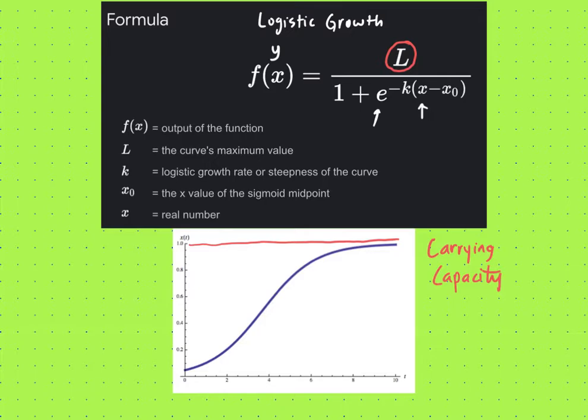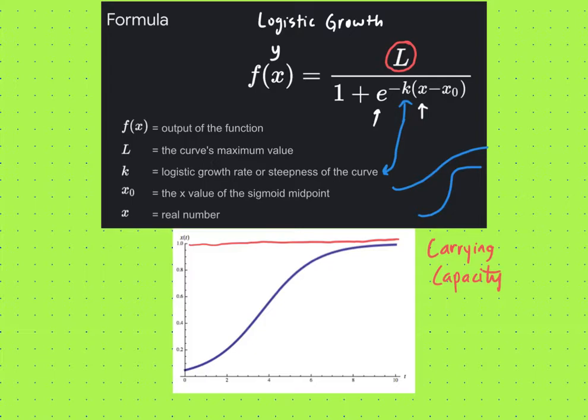The other constants are this lowercase k, which is up in the exponent of the e. That is going to determine how steep the curve is. So if you change k, you could change it from something that levels off kind of like that, or you could make it something that levels off like that, gets really steep and then levels off. They all have the same basic shape, but that k will change how quickly and how steeply you jump up towards that carrying capacity.